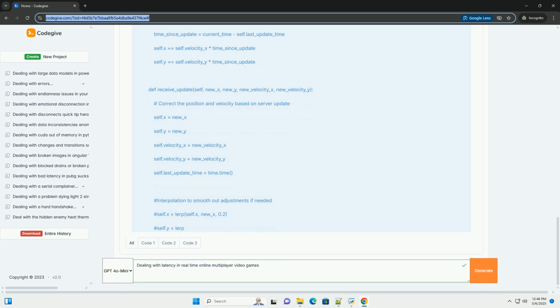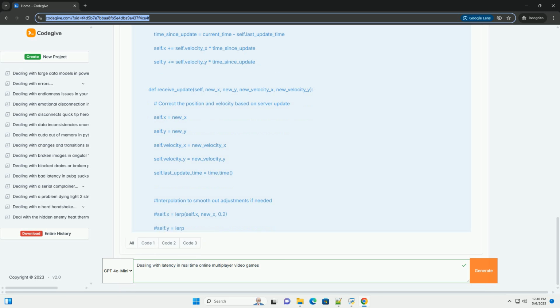The path data takes across the internet can vary, and some routes are more efficient than others. ISP, Internet Service Provider. The quality of your ISP's infrastructure can impact your latency. Wi-Fi versus Ethernet. Wi-Fi is generally less reliable and introduces more latency than a wired Ethernet connection.